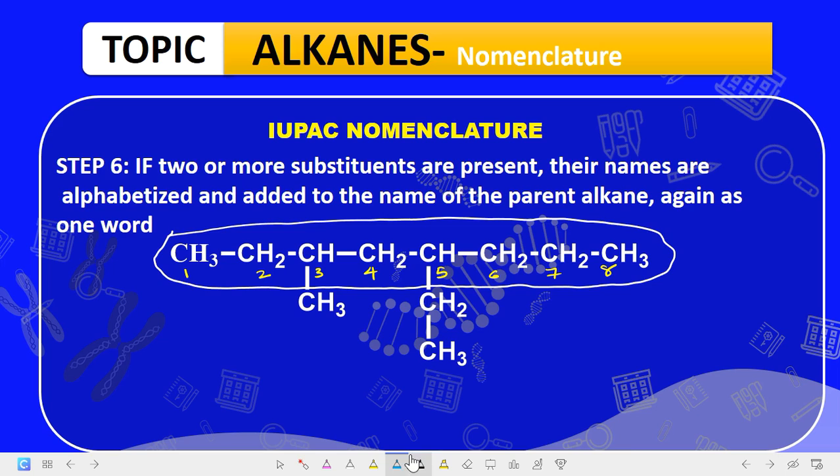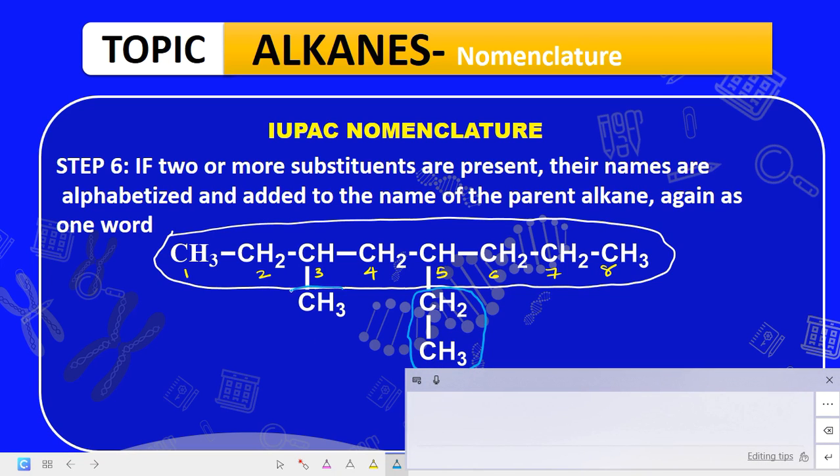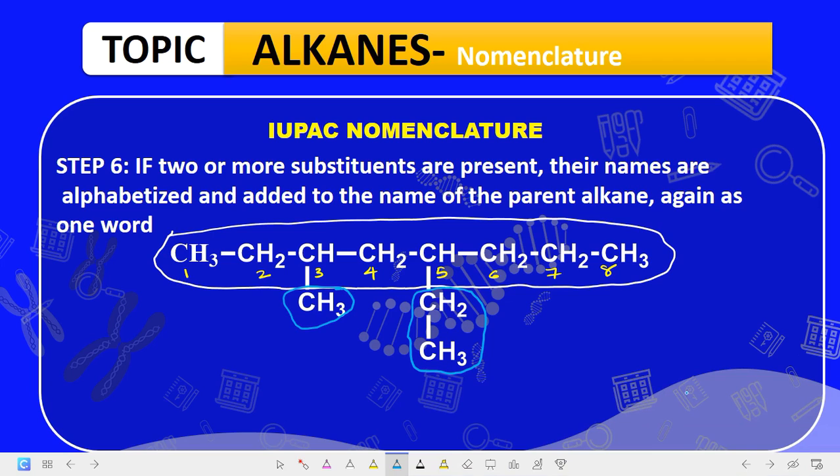Now, where are the substituents present? We have 2 substituents. Let's say the substituents are in blue: this is one substituent, and this is another substituent. Now, what will be their names? The first one is CH3, so we call it a methyl substituent.